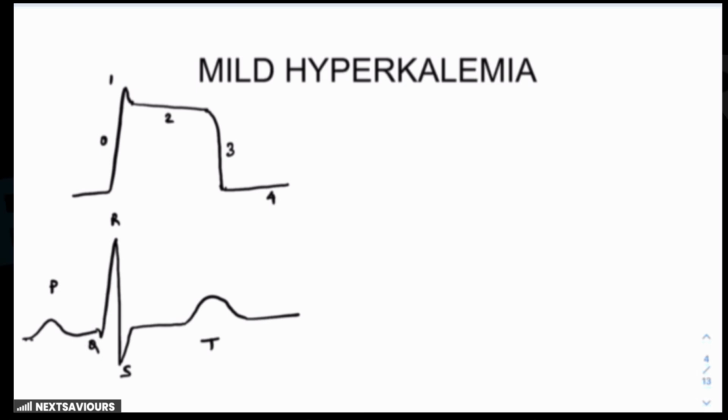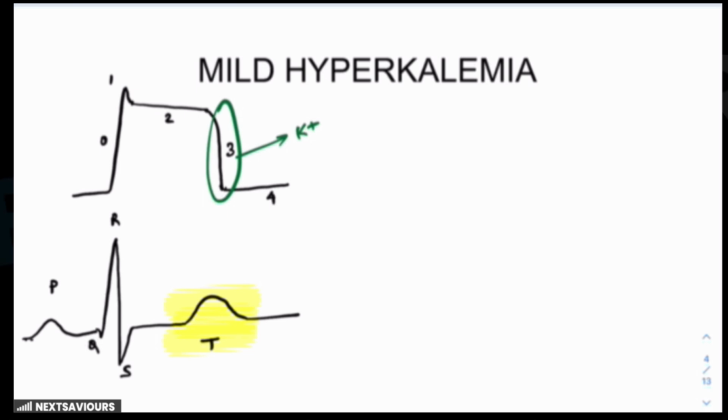And you know, the T wave on the ECG represents the ventricular repolarization, which correlates with phase 3 of the cardiac action potential, which in turn is primarily driven by the potassium efflux. So what happens in hyperkalemia? This increased extracellular potassium enhances the driving force for potassium to leave the cell during repolarization.